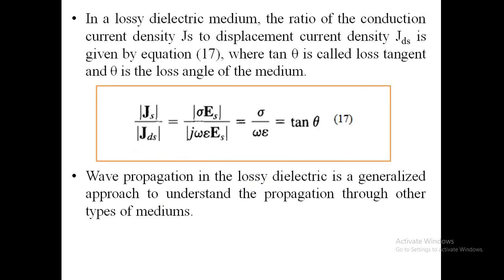In a lossy dielectric medium, the ratio of the conduction current density to the displacement current density is expressed in equation 17, which results in a value tan theta, which is called the loss tangent, which is given as tan theta equal to the ratio of conductivity to angular velocity times the permittivity of the medium. Wave propagation in the lossy dielectric is a generalized approach to understand the propagation through other types of mediums.